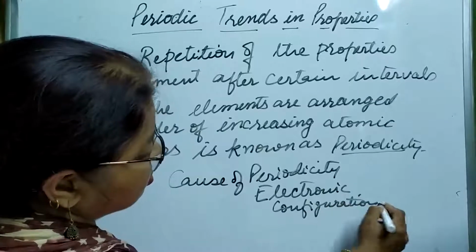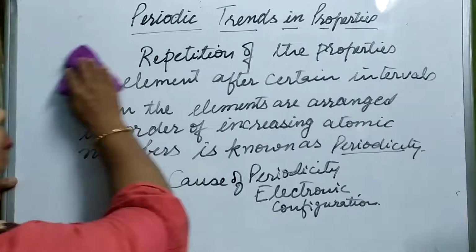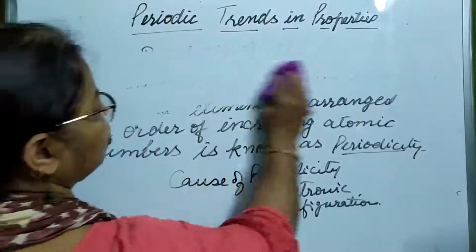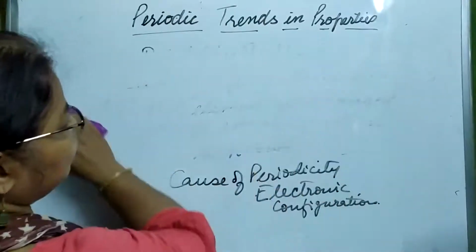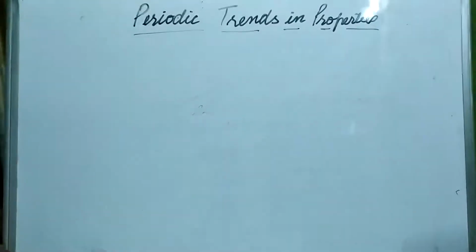Electronic configuration is nothing but the arrangement or distribution of electrons in the shells of an element.